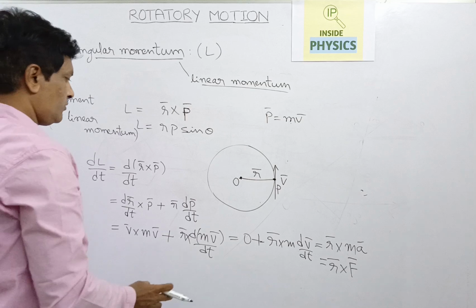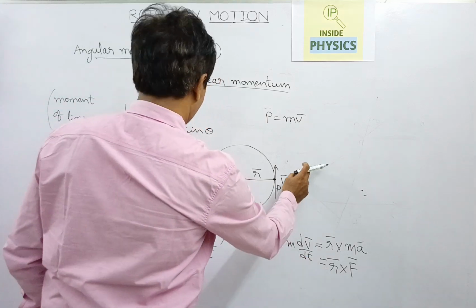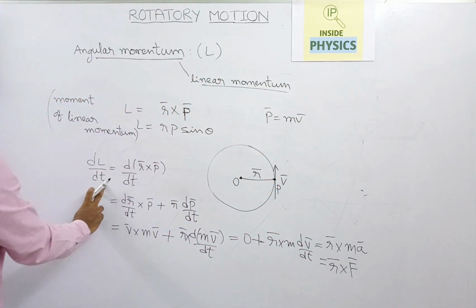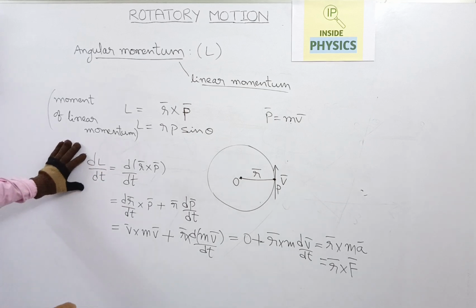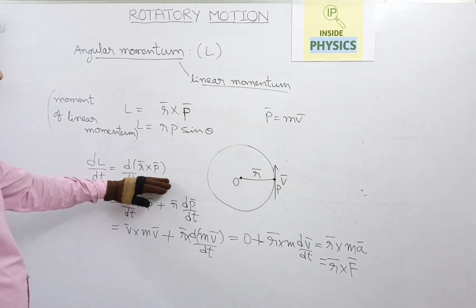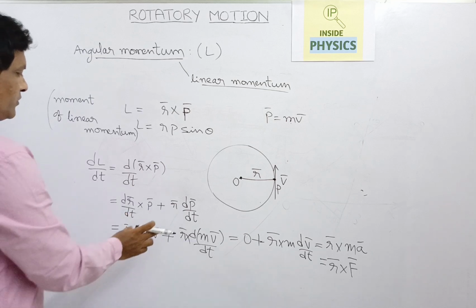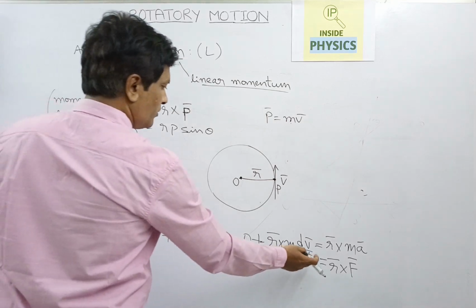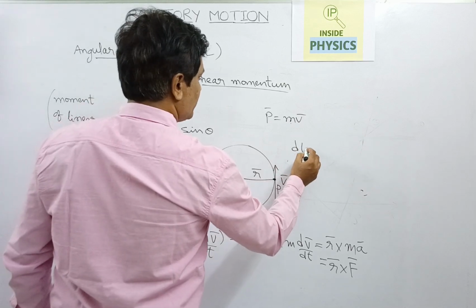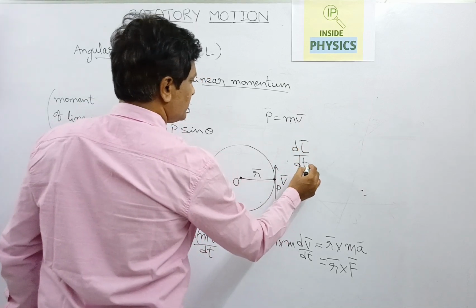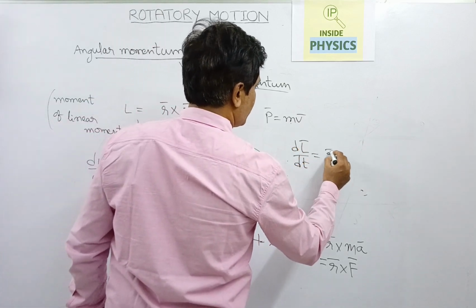Okay, so I will write here again what we have taken, the differentiation, the rate of change of angular momentum. This one we have taken in this way, and we have used the uv formula. So we finally got, here I am writing dL bar by dt is equal to r bar cross F bar.